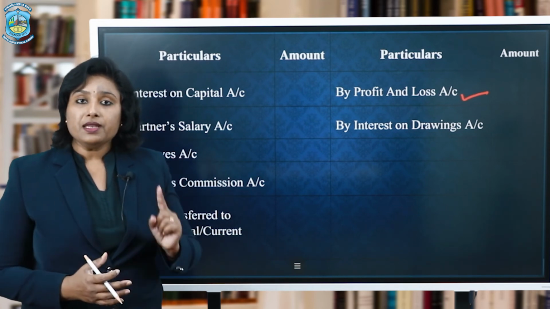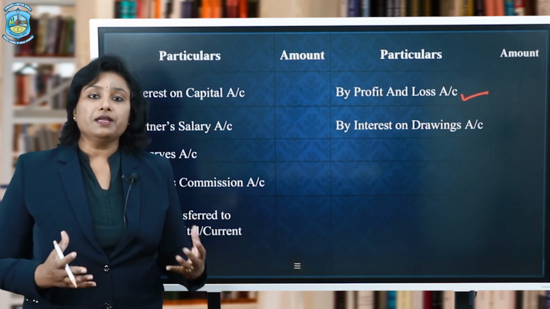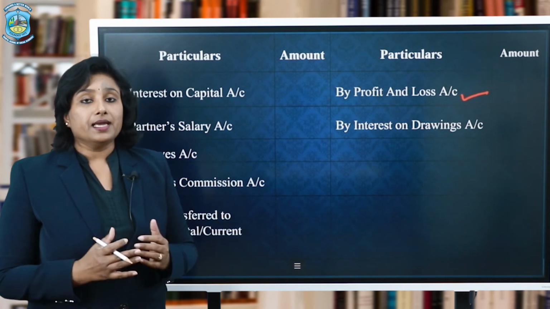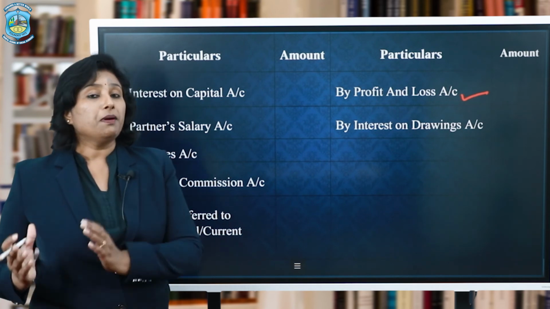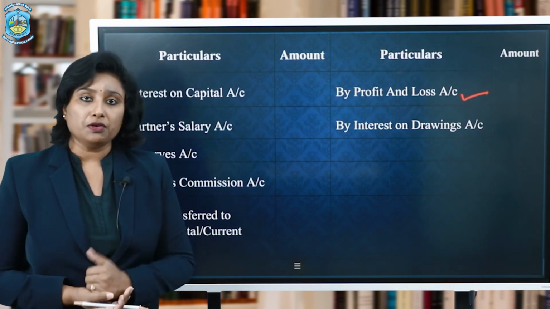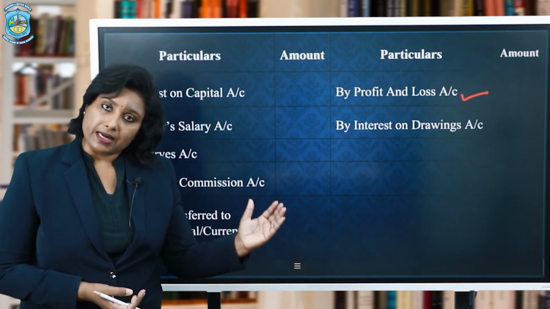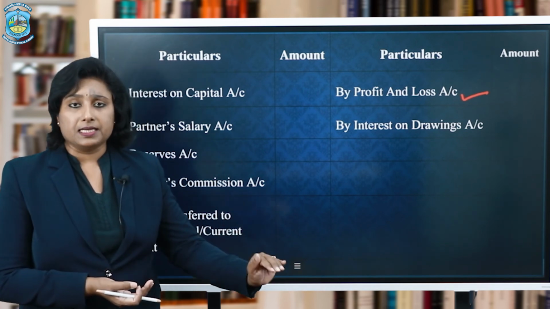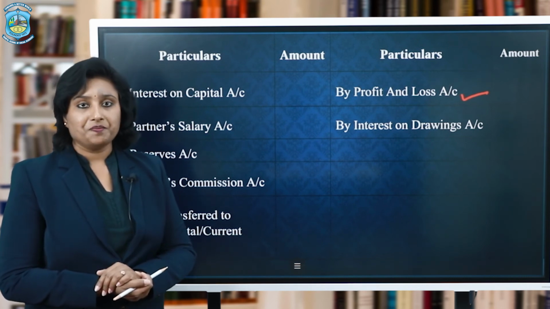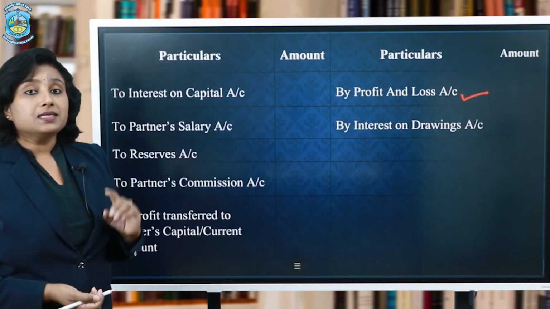Just imagine, even if the rate of interest is the same, the quantum of interest would be different because the amount on which the interest is being applied is different. So, the partner who has employed more capital in the firm would be getting the higher amount of interest, and the partner who has contributed a lesser amount of capital would be getting less amount of interest, even though the rate of interest is the same. Therefore, it is a justified reward against their capital.